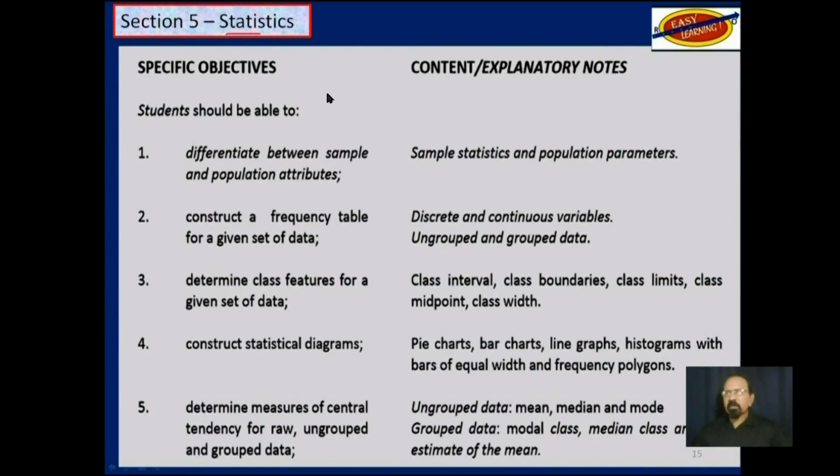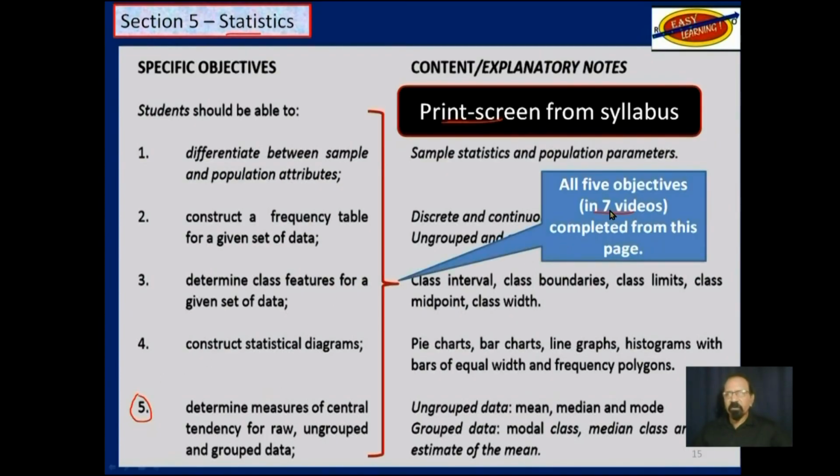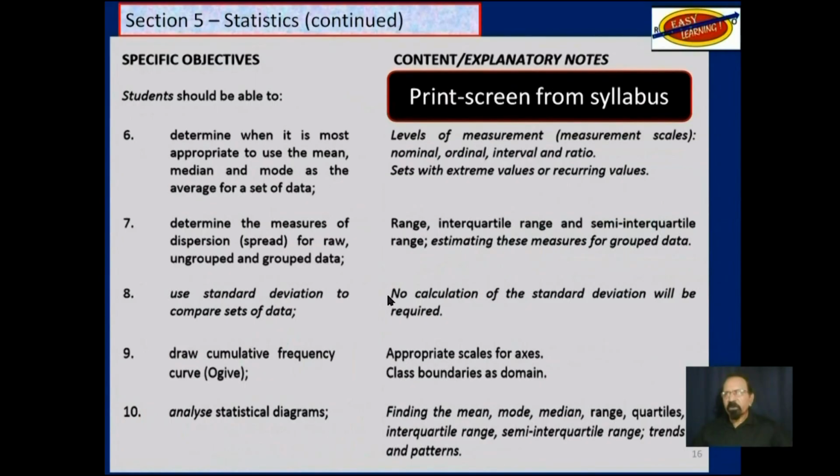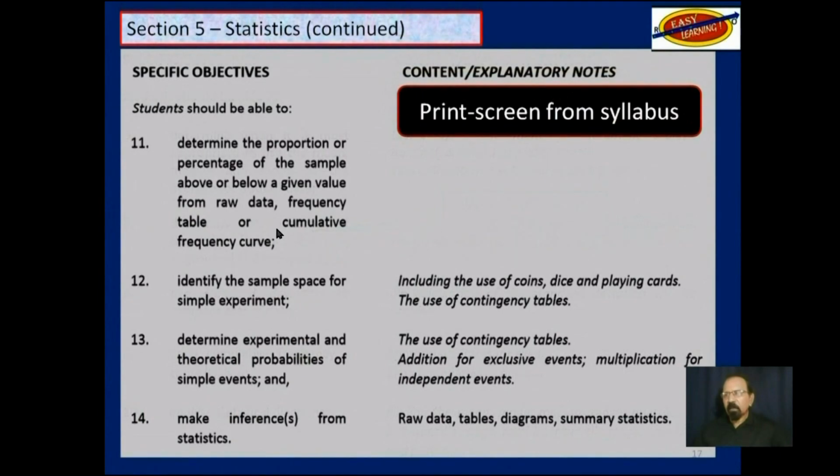So statistics, this is a print screen of this part of the syllabus, 5 objectives that we already completed in 7 videos, since this objective required 2 videos and that one 2. Another print screen. Continuing, objective 6, we have completed that. We are now at objective 7, video 10, part B. And then we have to go up to objective 14 in this section.